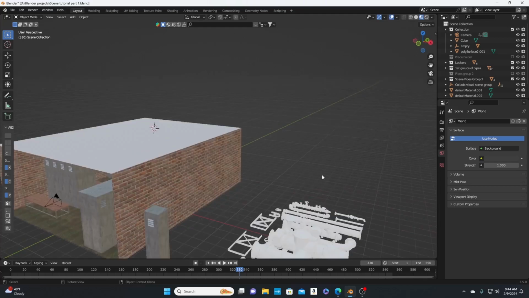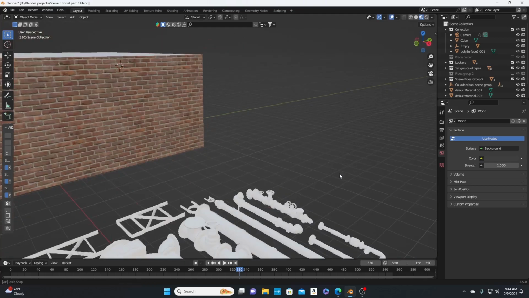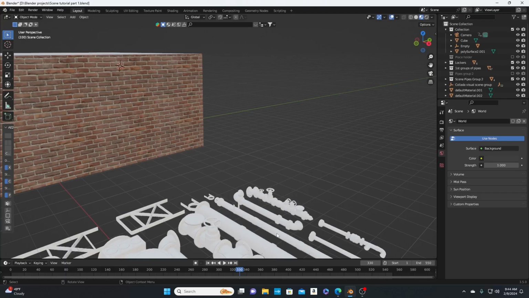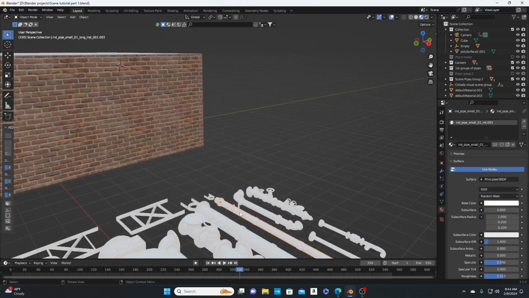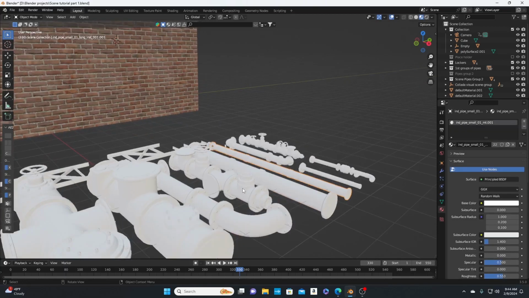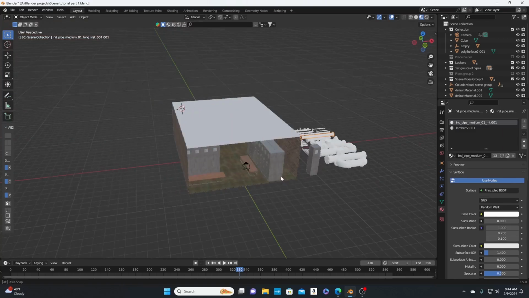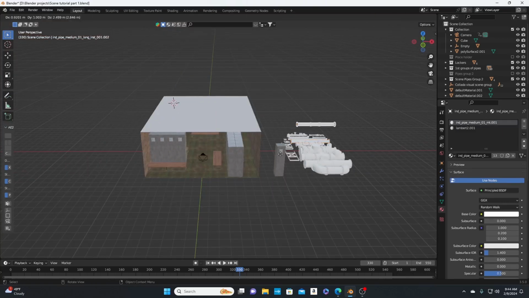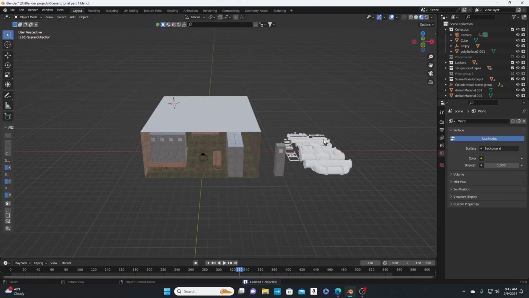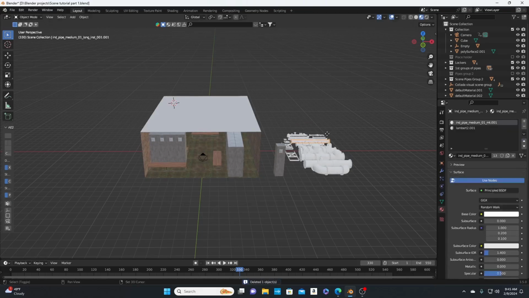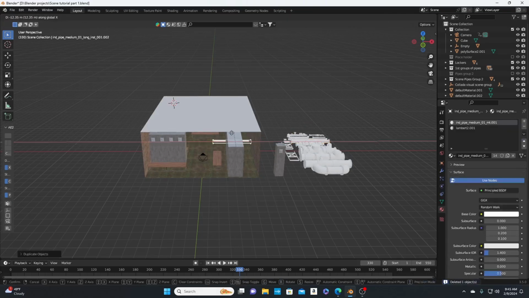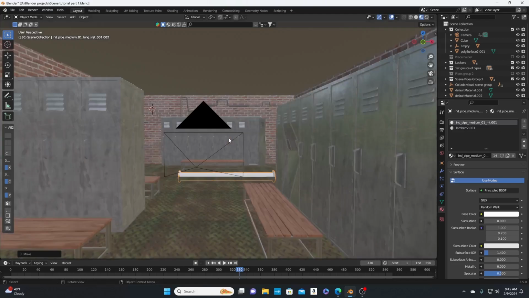Now let's grab one of these. I'm gonna grab this. So if I hit Alt D, well, let's do that. I'm gonna hit Shift D and bring it in the scene.